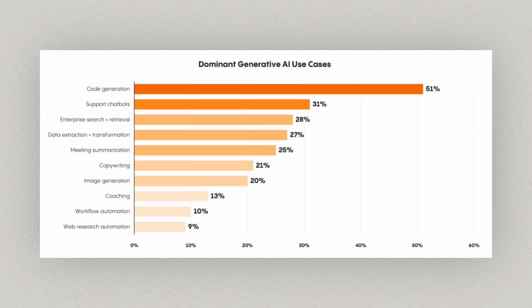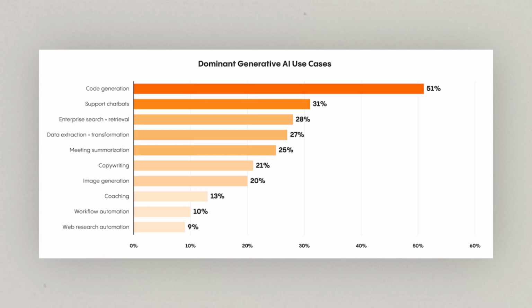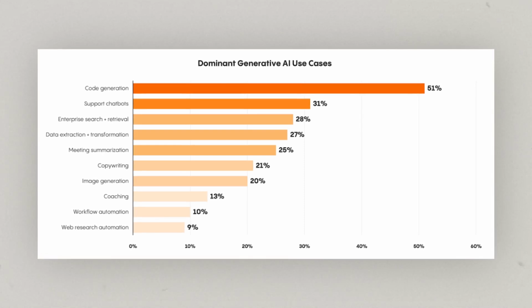Code generation is really taking off, and we're seeing it on the support side of things and enterprise search as well. I think it will come across to all these areas, but right now that's where progress is happening year on year.